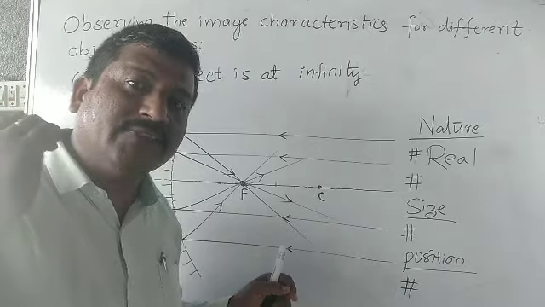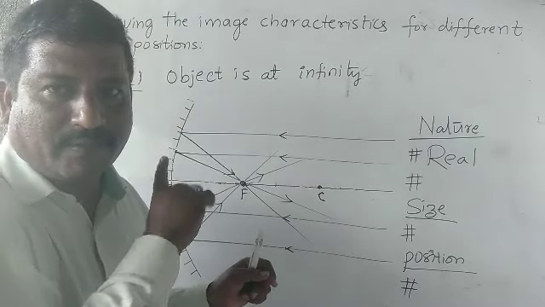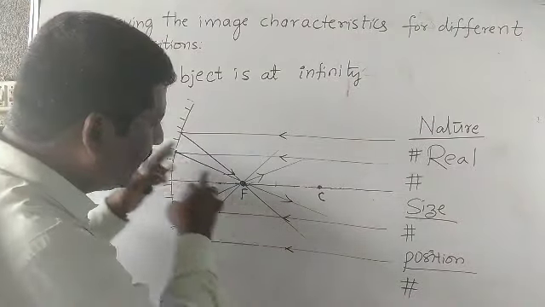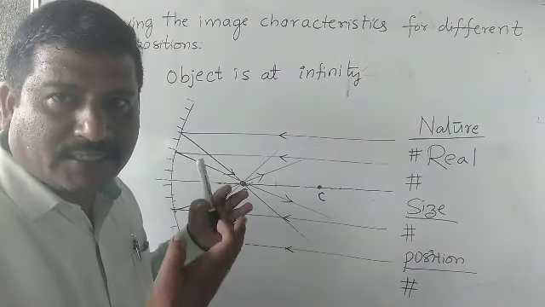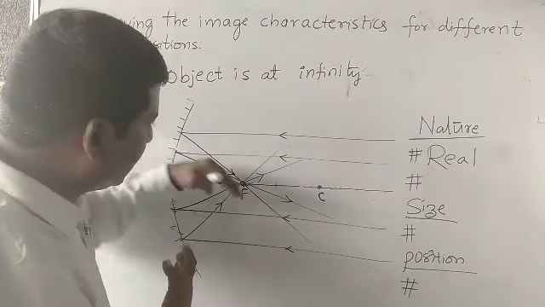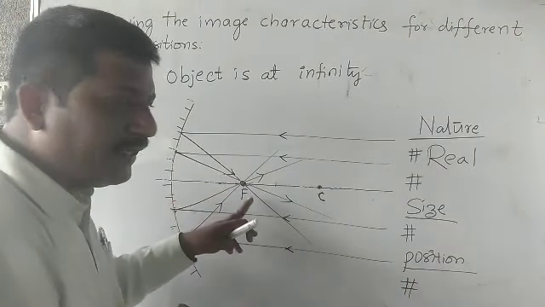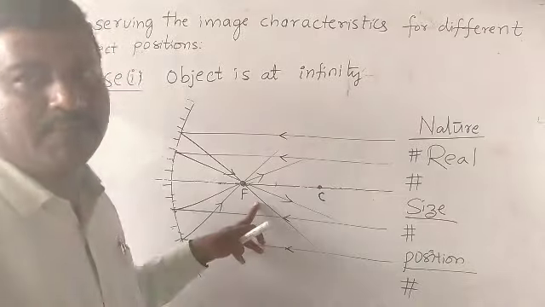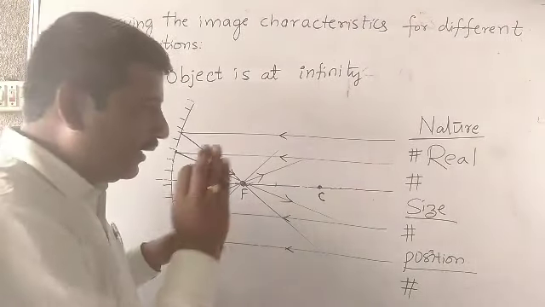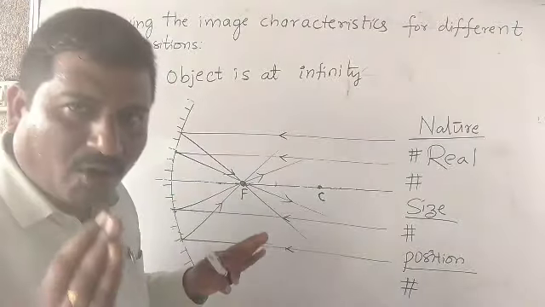Extended reflected rays will give a virtual image. We are not extending backwards. These reflected rays are real reflected rays. So these real reflected rays meet at this point and form a real image. I will explain later, right now it is not important.